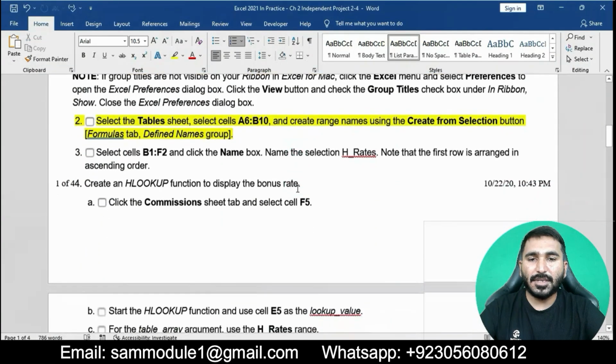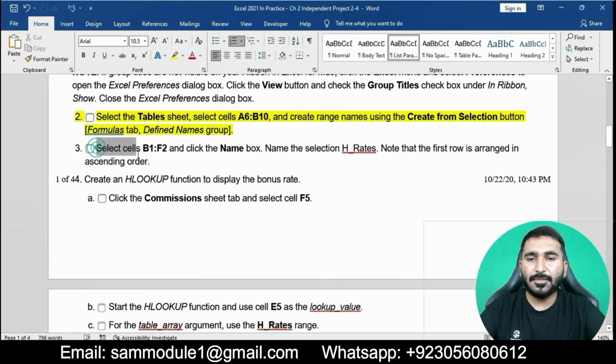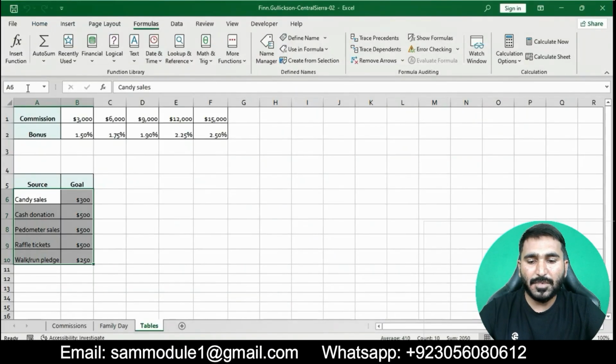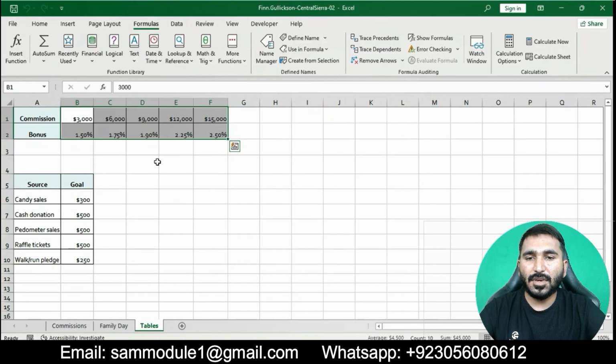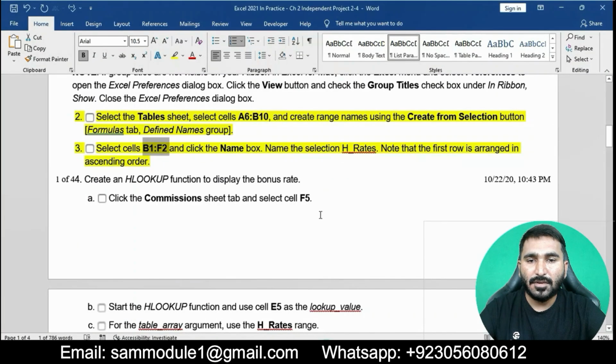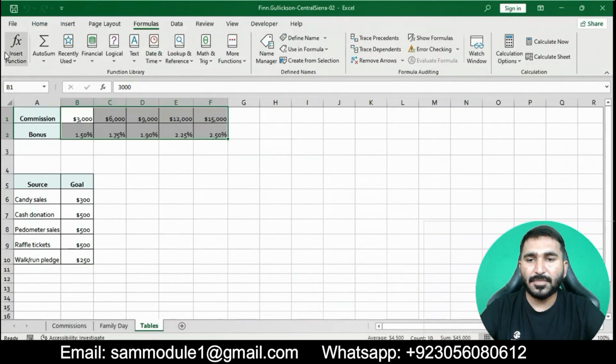Now question number 3. Use cells B1 to F1 and click the Name Box. Name the selection HRates. Note that the first row is arranged in ascending order. We will select cells B1 to F1, and then click the Name Box. Here is the Name Box. Name the selection HRates.